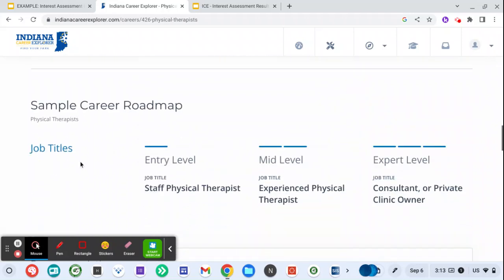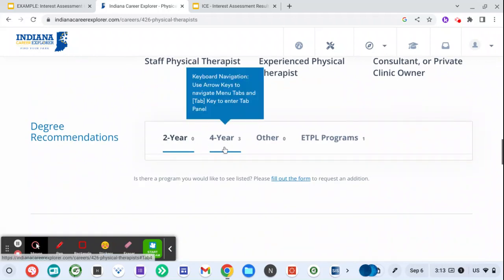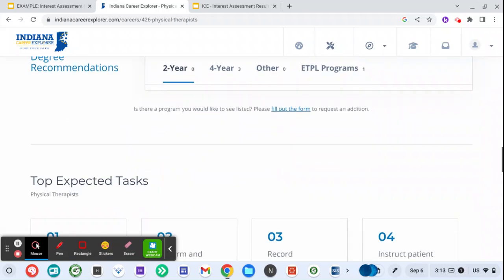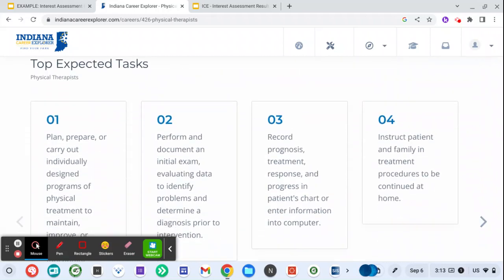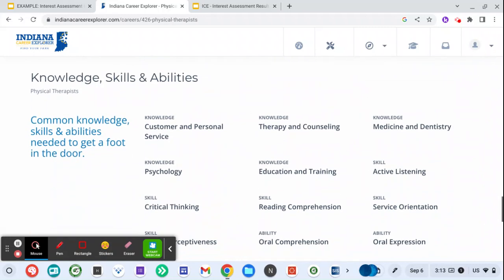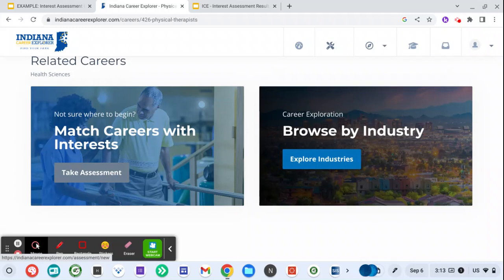Job titles, I want you to just skip over that right now. Degree recommendations, I want us to skip over that right now as well. The reason being is because this is just focusing on a few colleges in Indiana, and I want to just not even go down that path just yet. These are the top expected tasks to review, knowledge, skills, and abilities, and then there's some options for related careers.